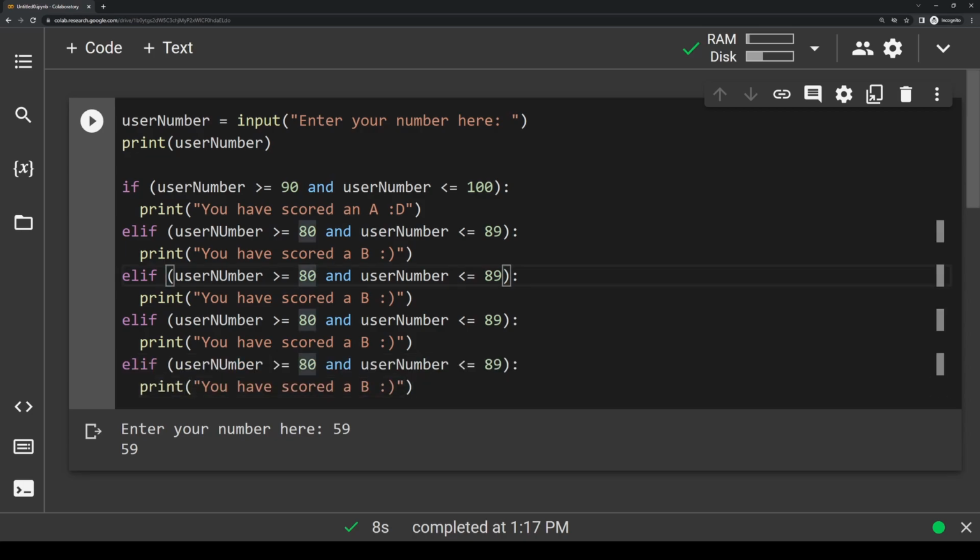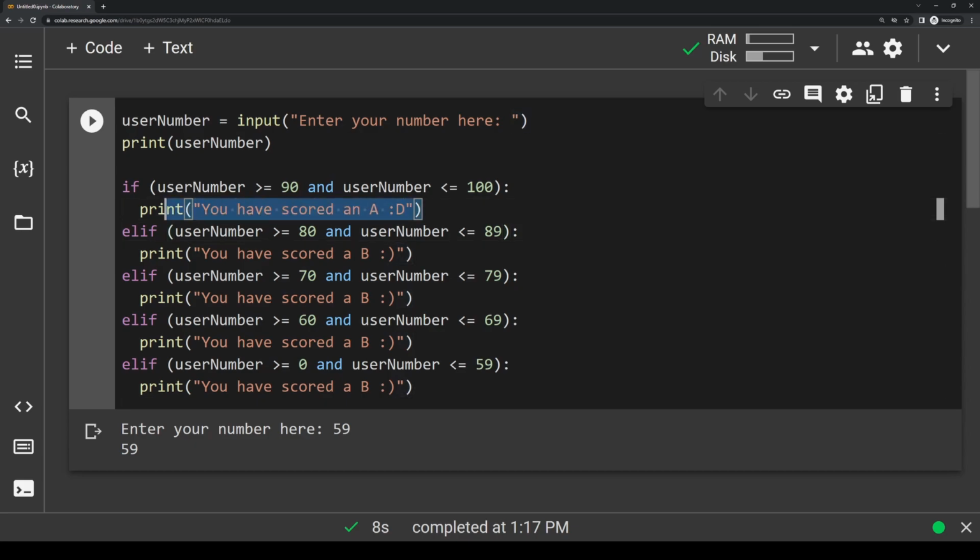So we'll have this one say between 70 and 79. And then this one is 60 and 69. And then this one for F should say if it's greater than or equal to 0 and less than or equal to 59. And then, oh, there's a little typo here. Let me change these so they're lowercase.